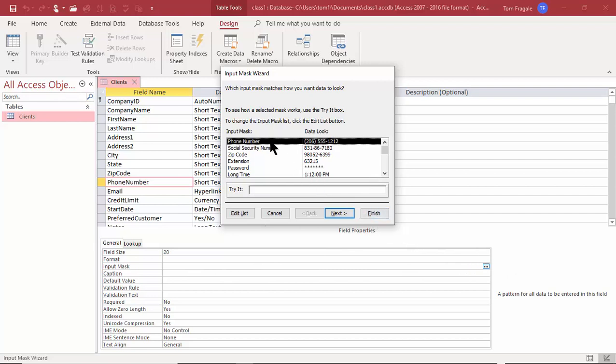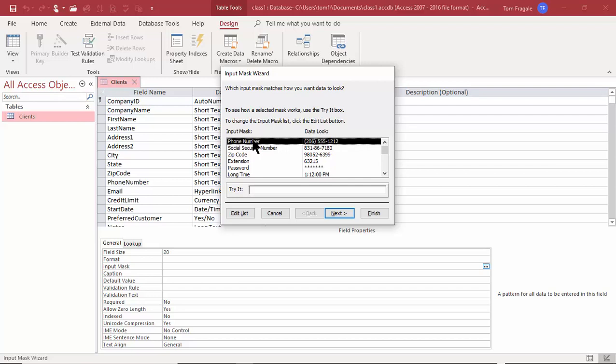Notice how there's one for the phone number, social security number, zip code, extension. Now, here's an interesting one. A password will just come up with those stars, so people wouldn't see the password. There's some for dates and times and so on. So let's use phone number.